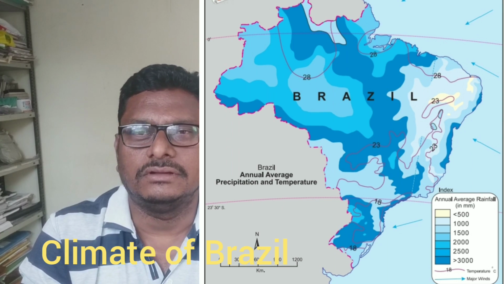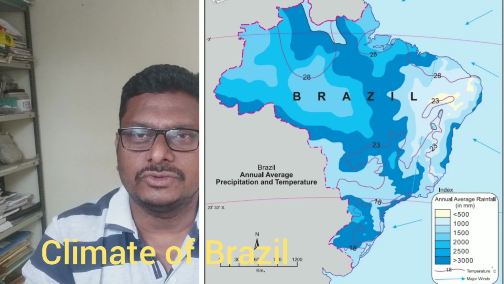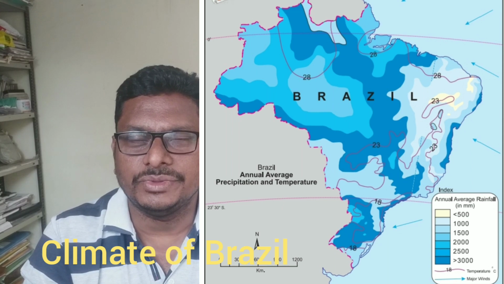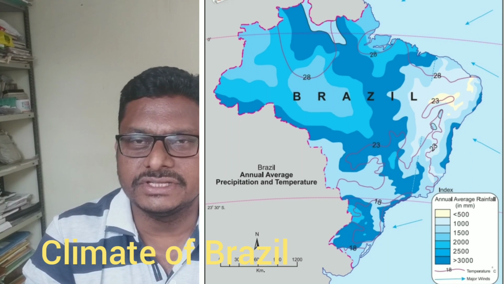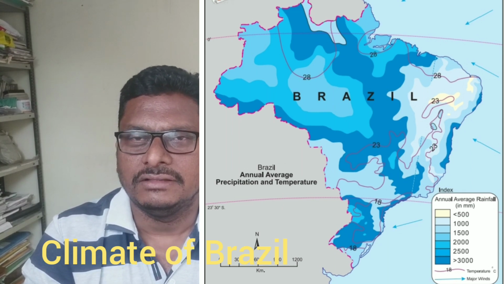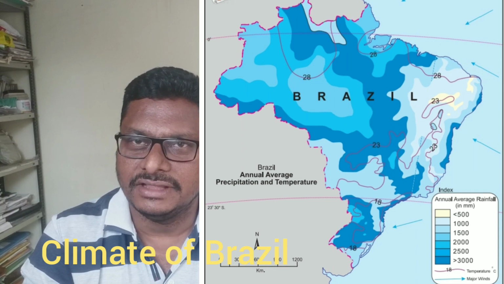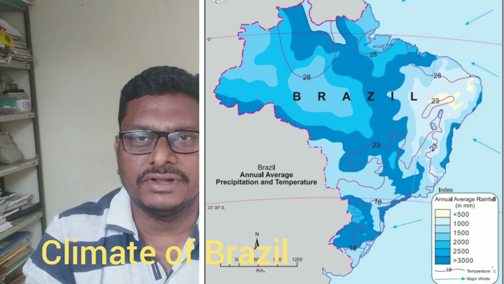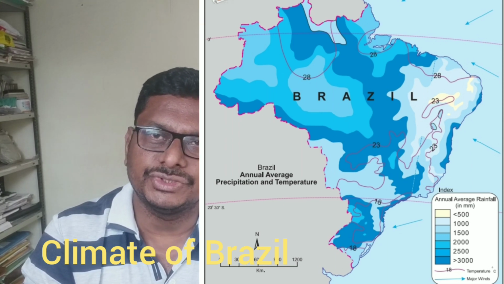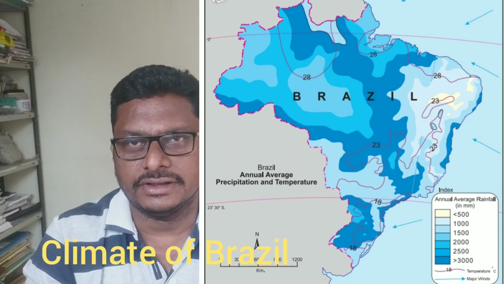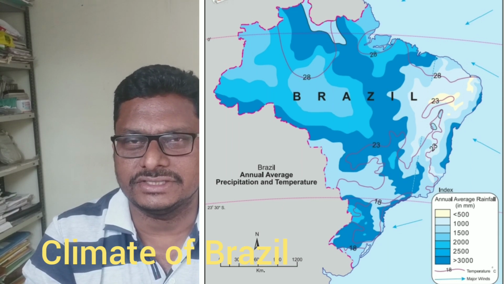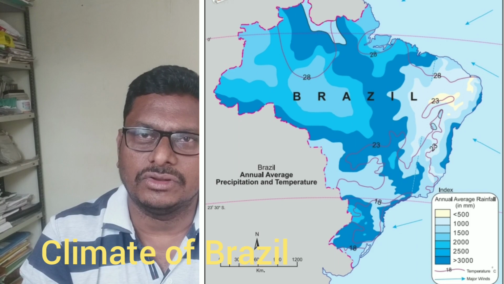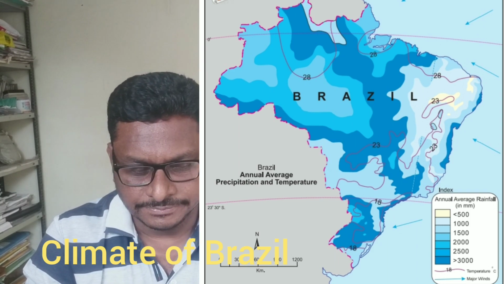Most of the time the question may ask you that on the coastal side of Brazil there are no tropical cyclones, because the wind coming from the Atlantic Ocean, because of the Great Escarpment, loses its power and starts the vertical flow, so it is not in a position to create cyclonic conditions. So cyclonic conditions are very rare. We do not find any big cyclone on the coastal side of Brazil.